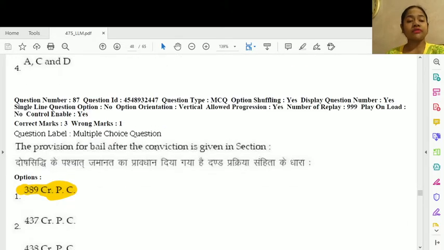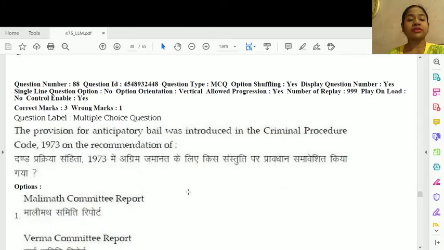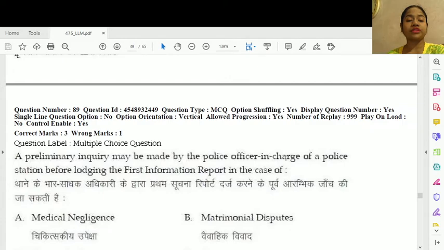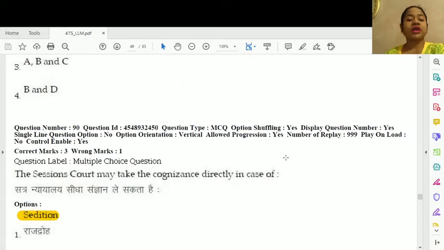Question 87. The provision for bail after the conviction is given in section option number 1, 389 CrPC. Question 88. The provision for anticipatory bail was introduced in the Criminal Procedure Code 1973 on the recommendation of option number 3, 41st Law Commission report. Question number 89. A preliminary inquiry may be made by the police officer in charge of a police station before lodging the first information report in the case of option A, B and D, medical negligence, matrimonial disputes and corruption. Question number 90.